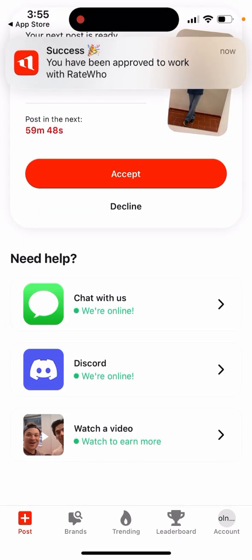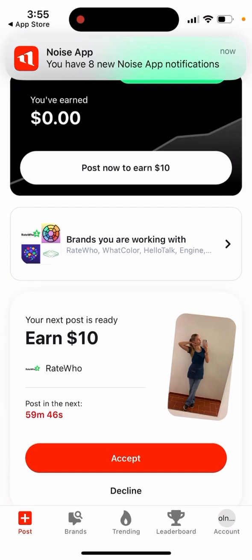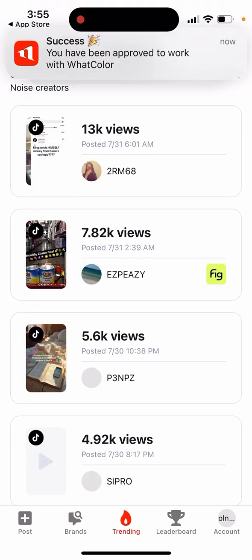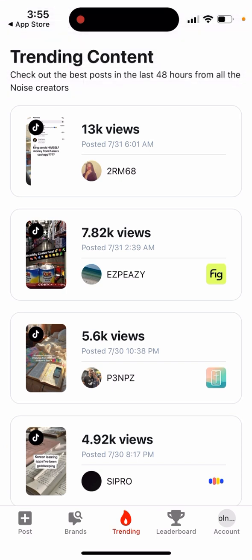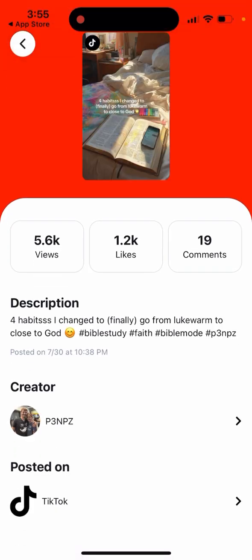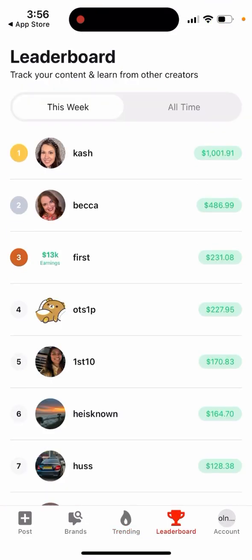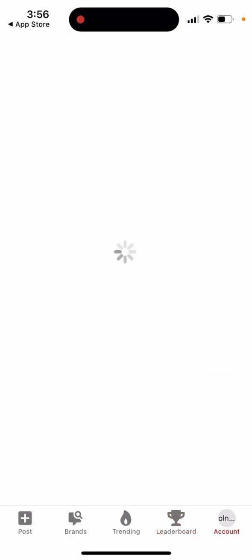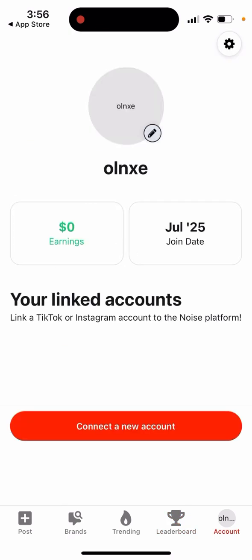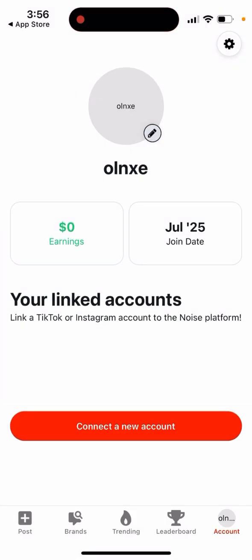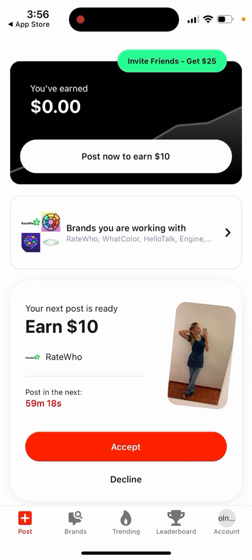And then yeah, you can see here and see some brands. There are all of these invites, and then you can see people are posting this on TikTok, and then you're just earning some revenue. So yeah, actually, can you cash out here? Then you can connect your account, YouTube account, Instagram, or TikTok, and then you can just see.